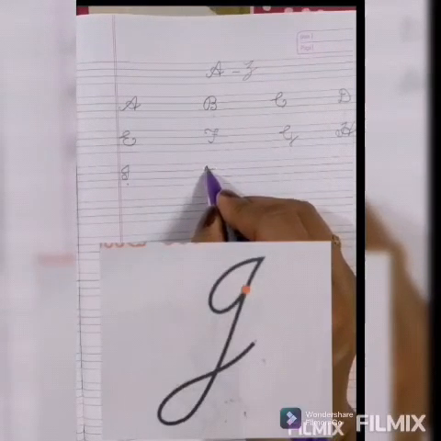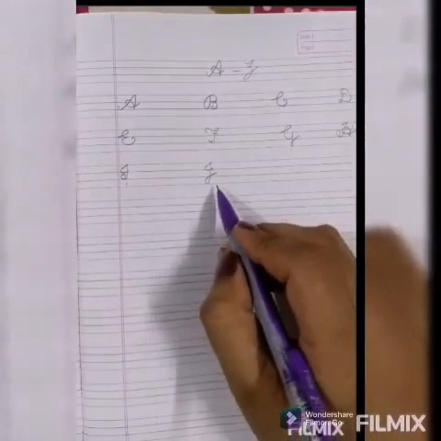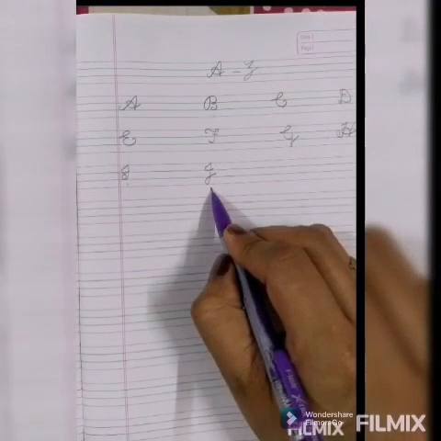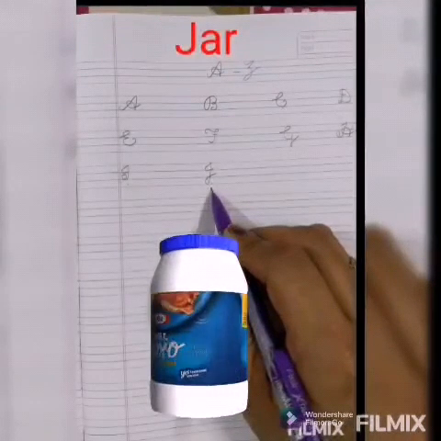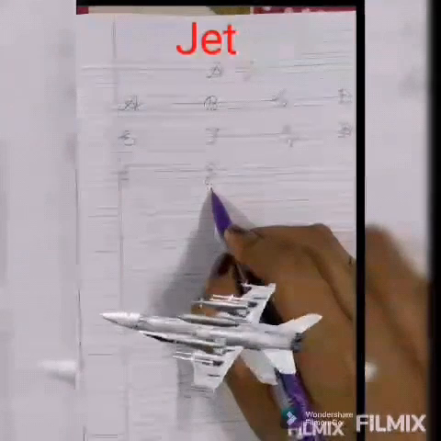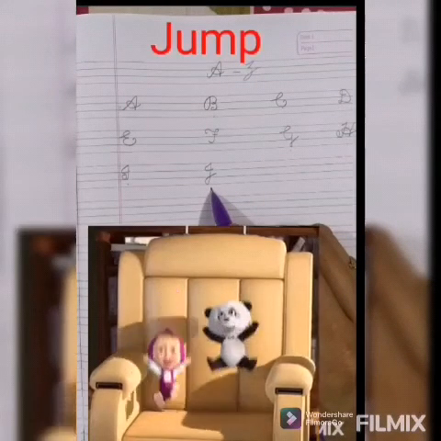Capital cursive J. Phonic sound of J is J. J for jar. J for jug. J for jet. J for juice. J for jump.